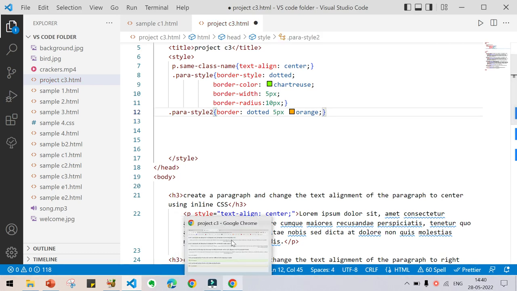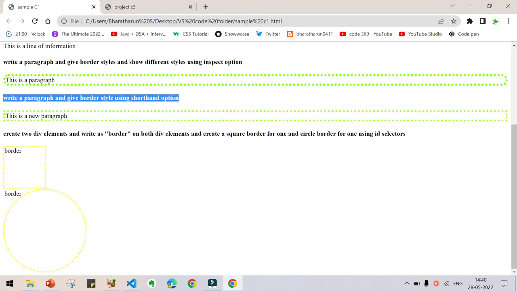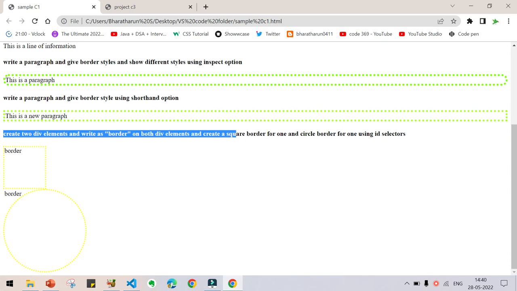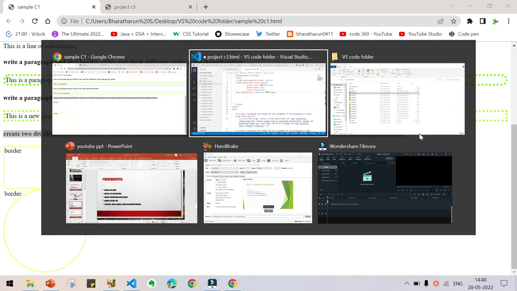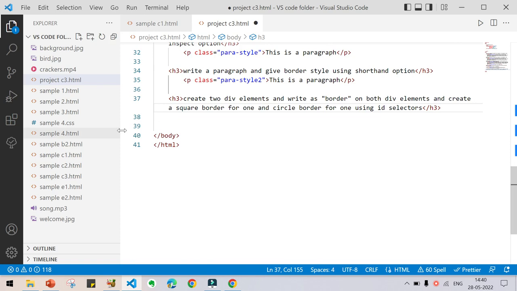Now go and see next what we have to do. Create two divisions and write as border on both divisions. First we do this. Just copy this. Press Ctrl C. Press Ctrl V. Type as H3 for heading. Press Ctrl V and create two divisions.